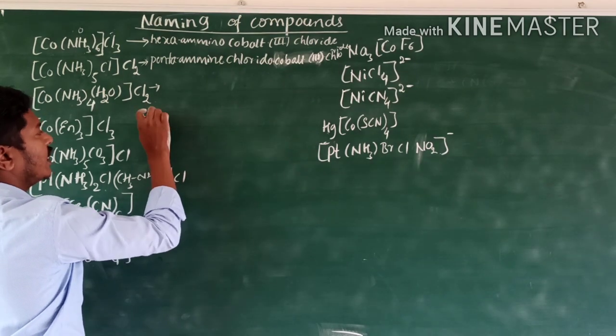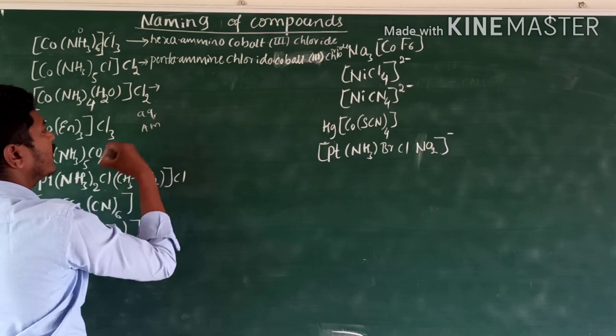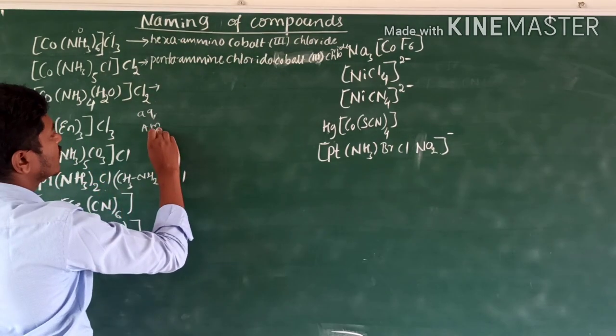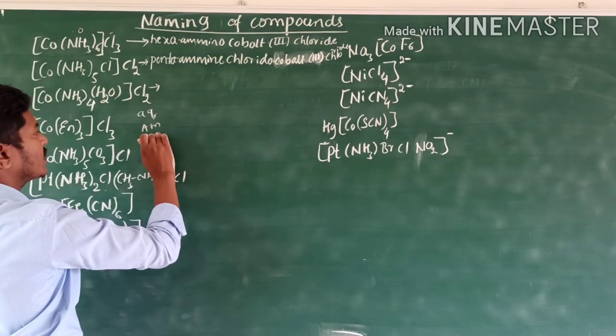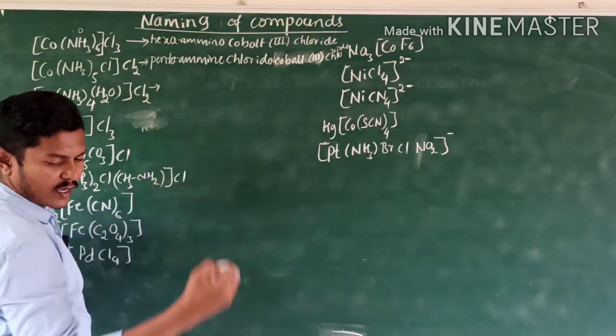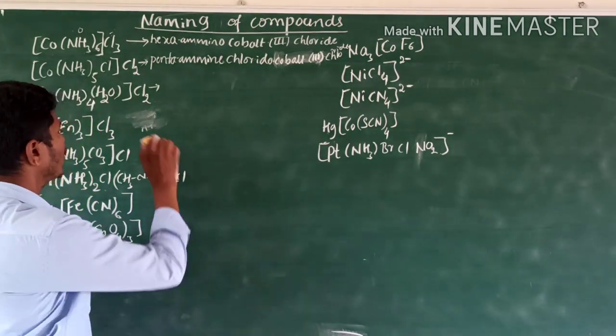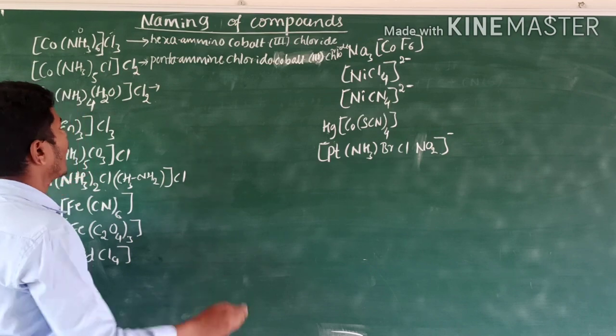Aqua means AQ, amine means AM. In alphabetical order, M comes first and then aqua. That's why we have to write first amine, then aqua.